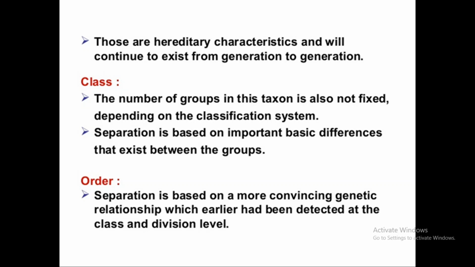After division, we will discuss class. The number of groups in this taxon is also not fixed; it depends on the classification system, and classes are separated on the basis of important basic differences between two groups. An order is a separation on the basis of one or more characters conveying genetic relationship, representing a phylogenetic relation earlier detected at the class and division level.